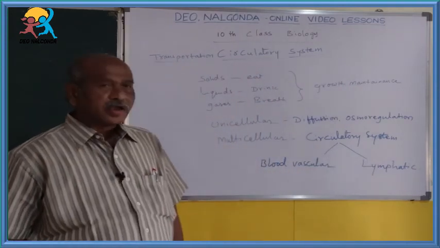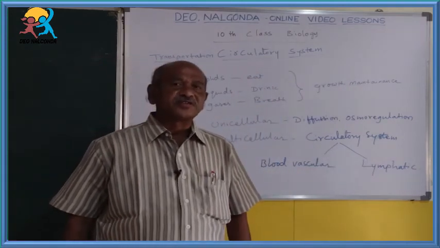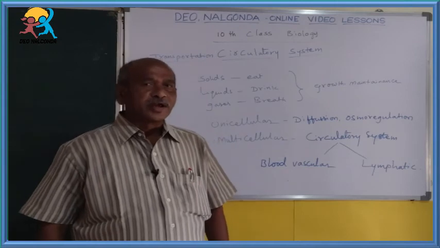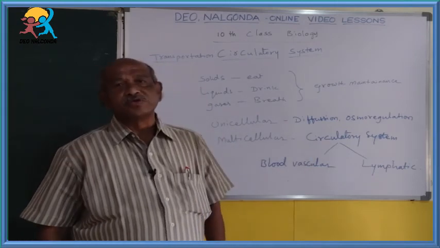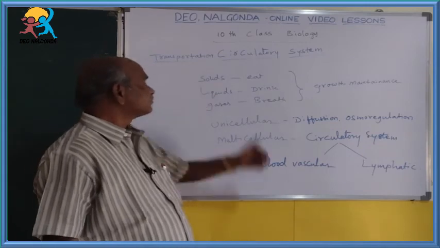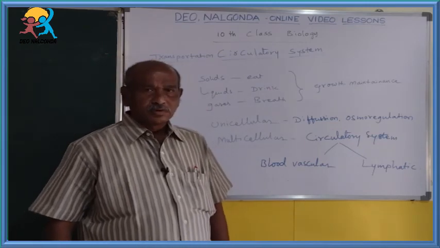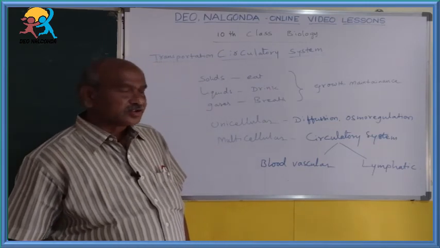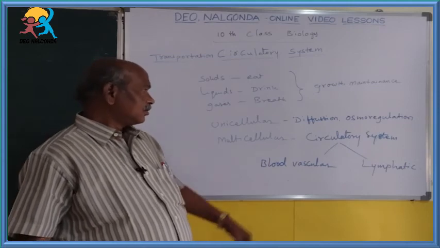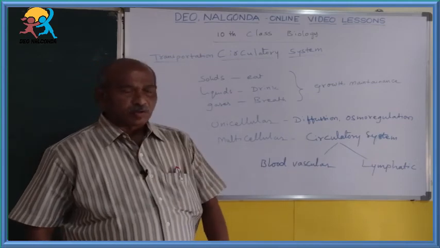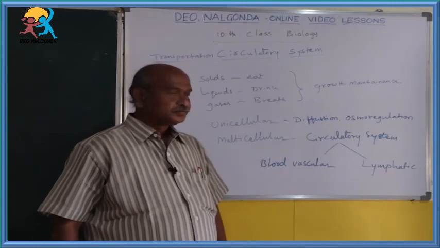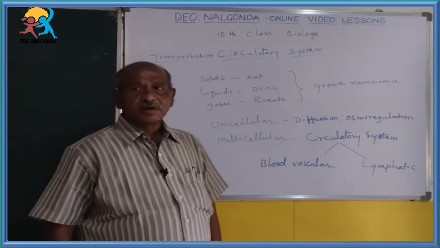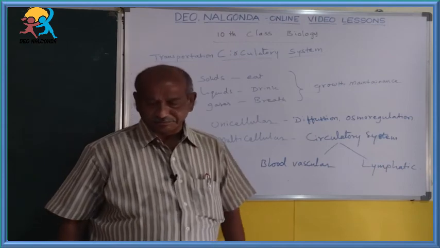In the case of higher animals, with trillions of cells like the human body, the circulatory system is useful for transportation of solids, liquids and gases. This circulatory system is of two types: blood vascular system and lymphatic system.